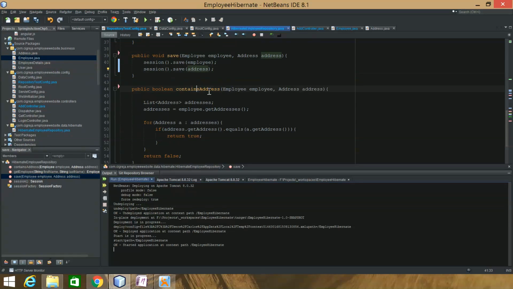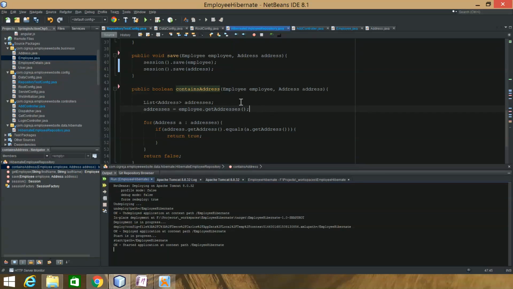Contains address just returns a boolean for me to know if the address exists. As I showed you, when I entered the same address, I got that red error that said employee address exists when I entered that into the web page. So that's all I need this for, really, to know if the address already exists.